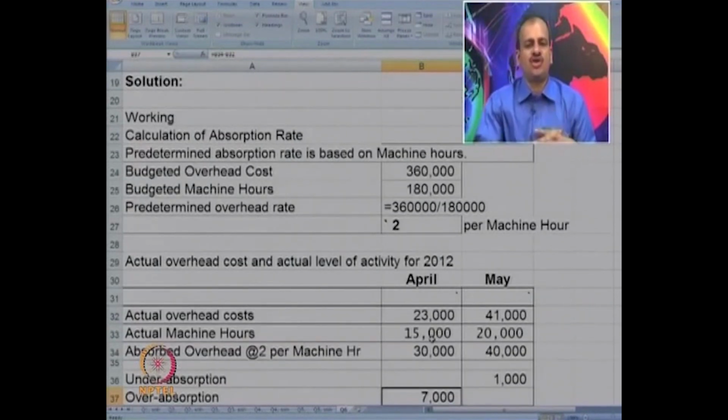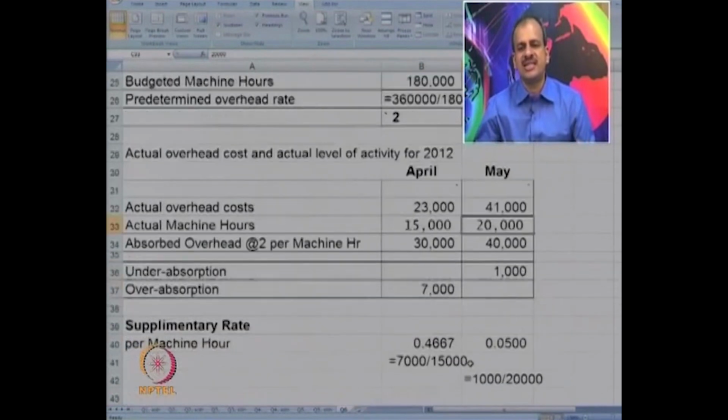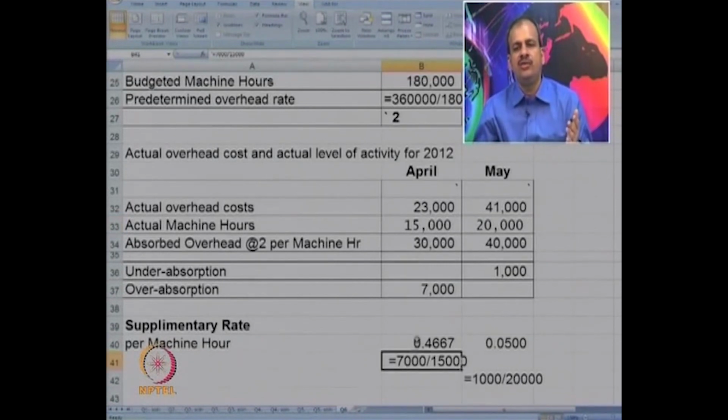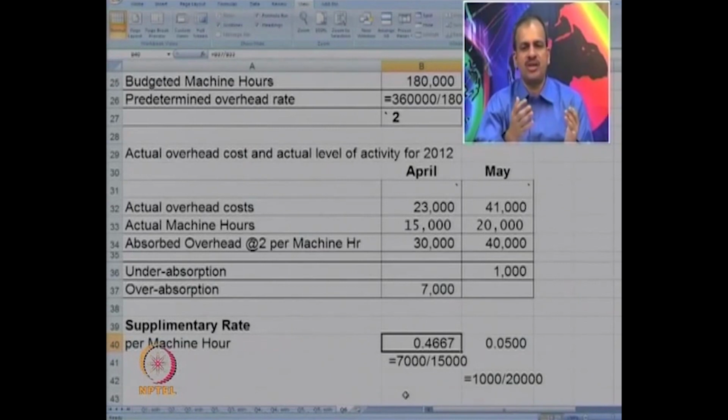We have to look at the actual base, which is 15,000 and 20,000 in those months. So, 7,000 we divide by 15,000, we get a rate of 0.4664. So, there is an over absorption, and this rate can be negative.